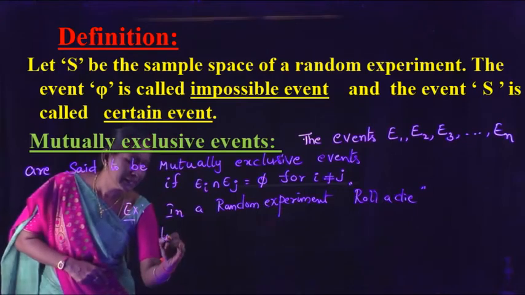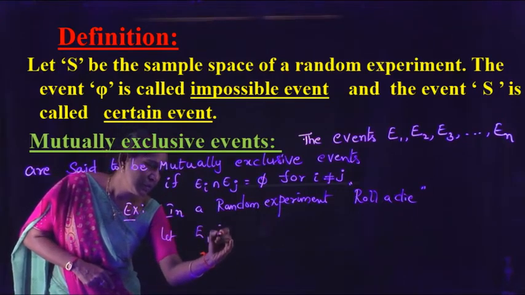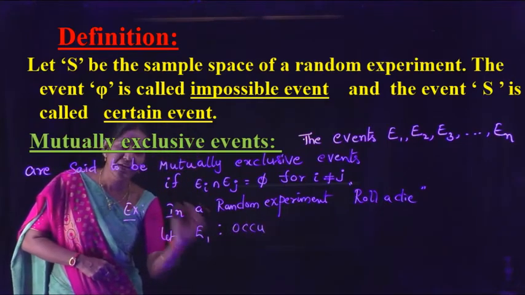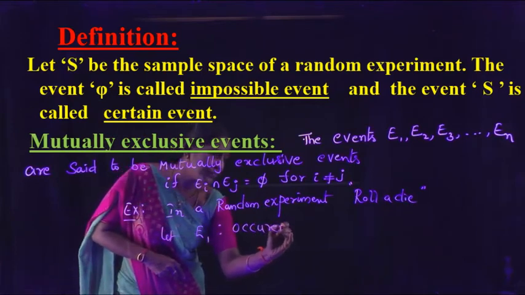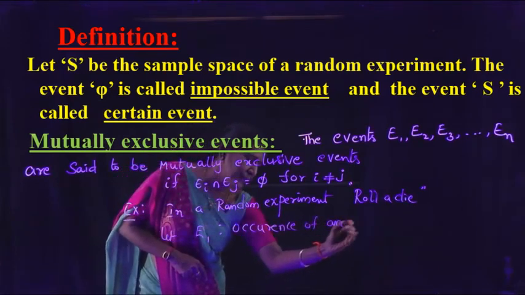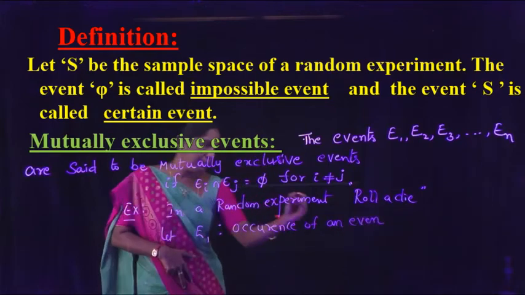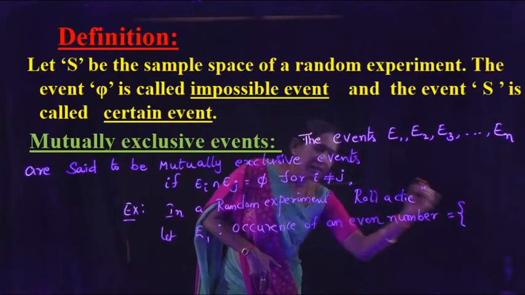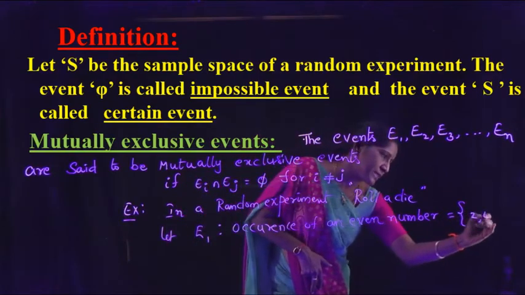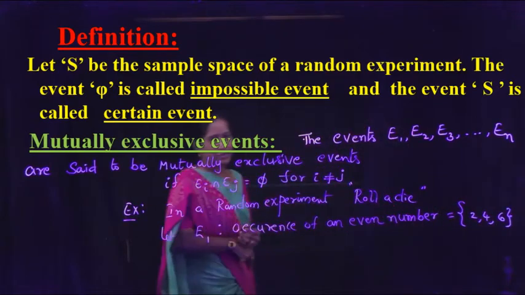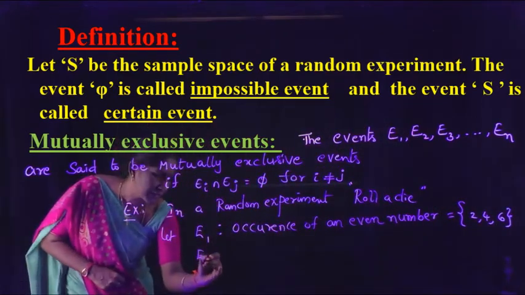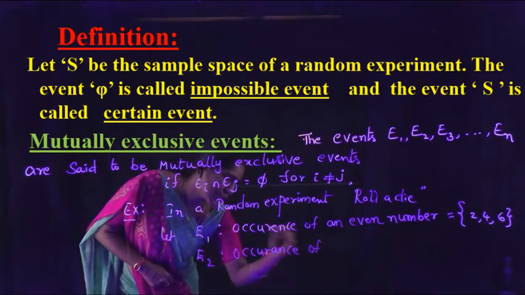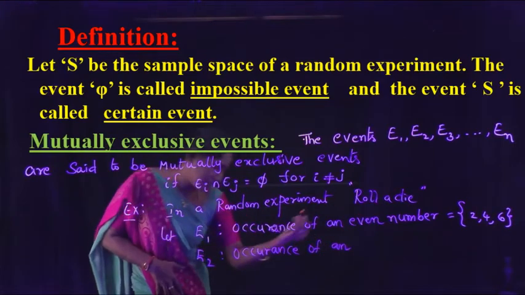So, let E1 be the event that an even number occurs. When we roll a die, what are the even numbers? 2, 4, 6. These are even numbers. And take one more event, the occurrence of an odd number.